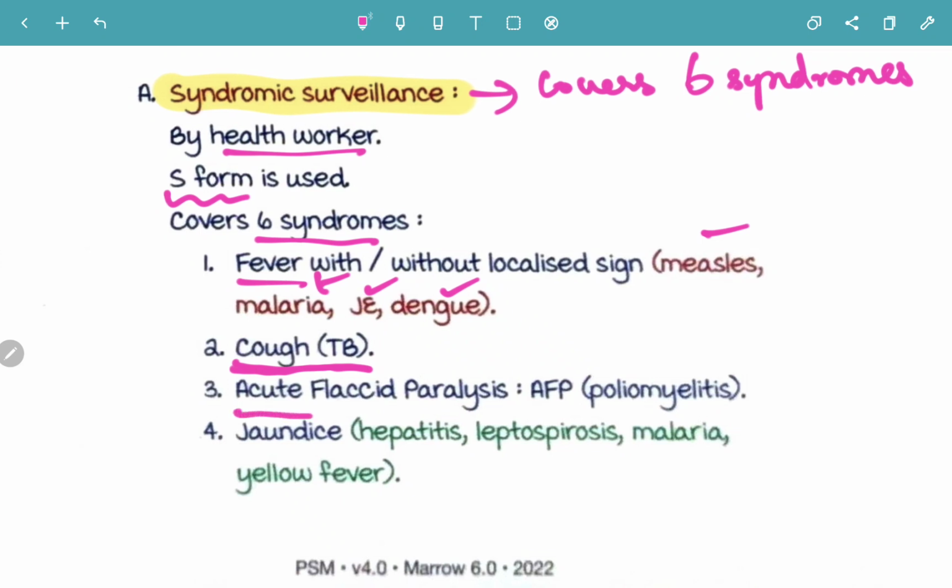The next one is acute flaccid paralysis, due to poliomyelitis. The fourth one is jaundice. Jaundice can be due to either hepatitis, leptospirosis, malaria or yellow fever.